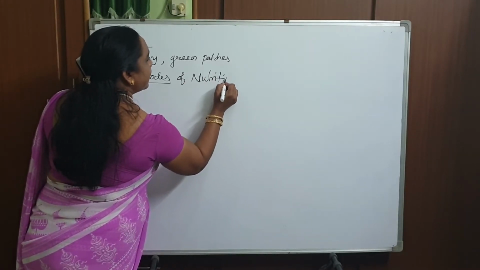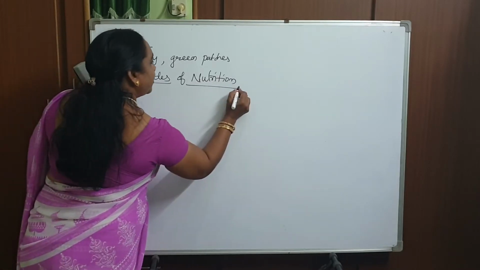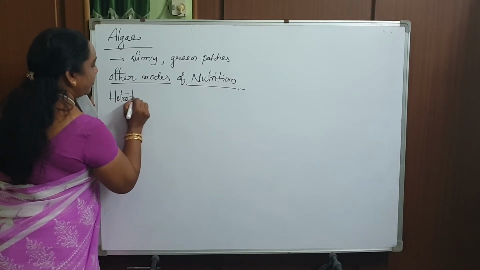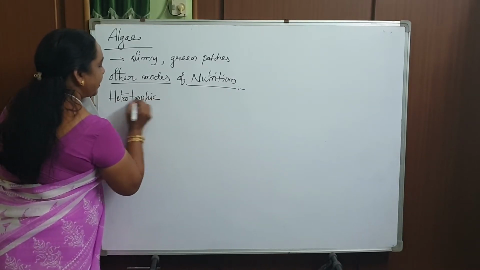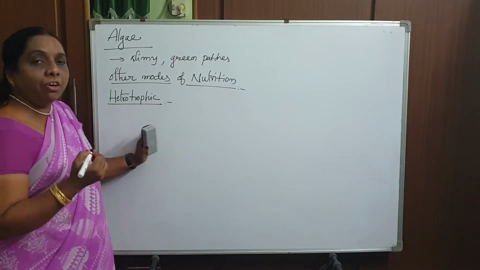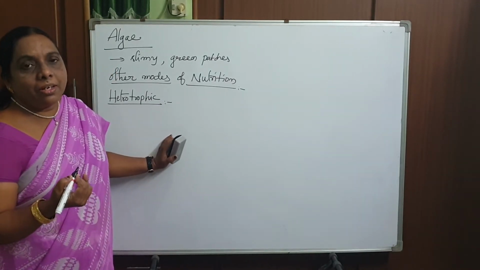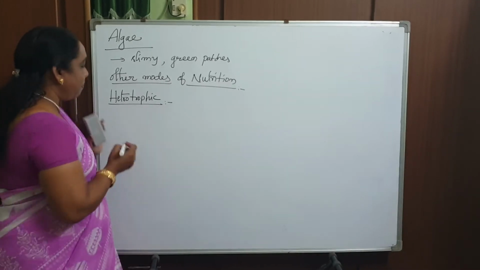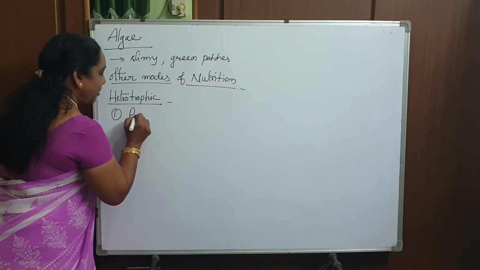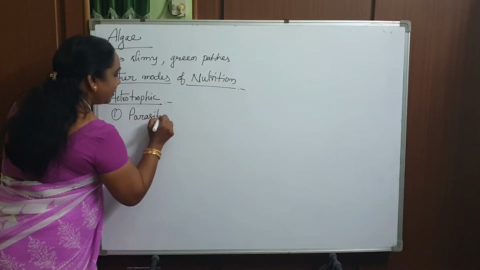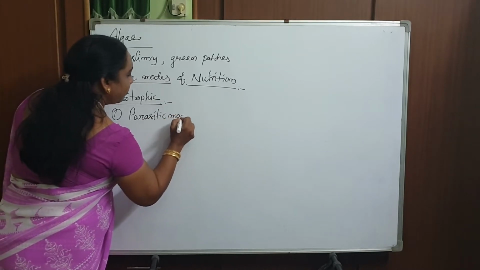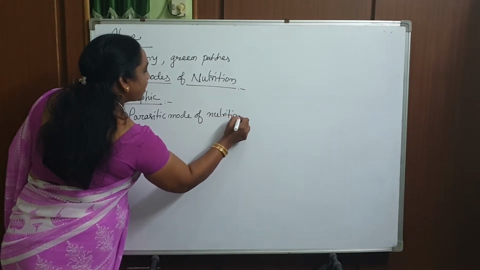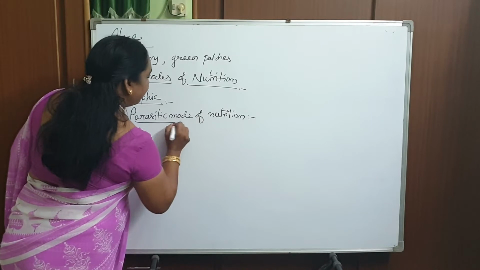Under this, first we have to study about heterotrophic nutrition. Already I gave the definition. They depend on others. Such organisms we call heterotrophs. Especially some of the plants exhibit parasitic mode of nutrition. How do they exhibit this parasitic mode of nutrition? Let me explain.